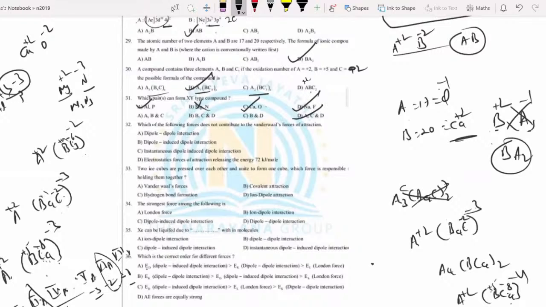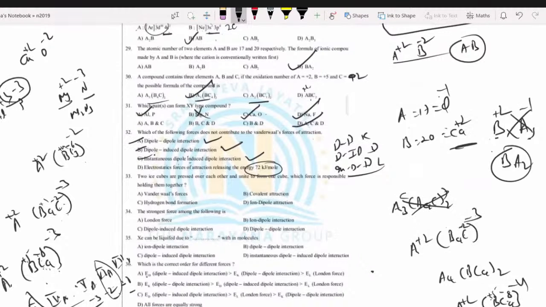Yes, this is one. Which of the following forces does not contribute to the van der Waals forces? Sir, what is van der Waals forces? I told you three forces: dipole-dipole, dipole-induced dipole, and instantaneous dipole-induced dipole. That is Keesom force, Debye force, and London force. Electrostatic forces of attraction, releasing energy less than 8 kilojoules. That is why answer A, B, C is correct.